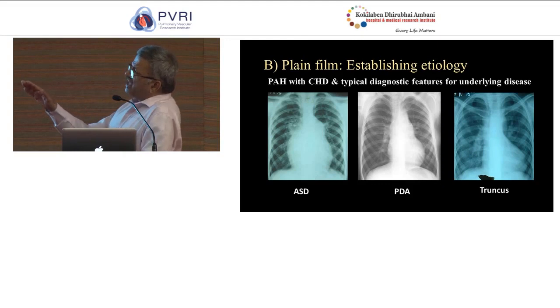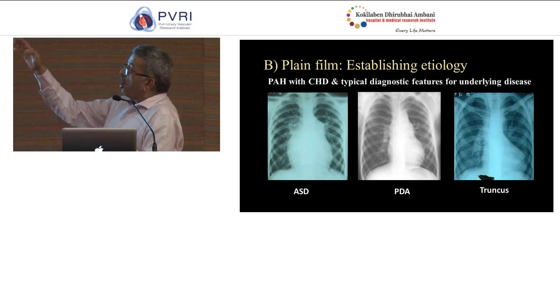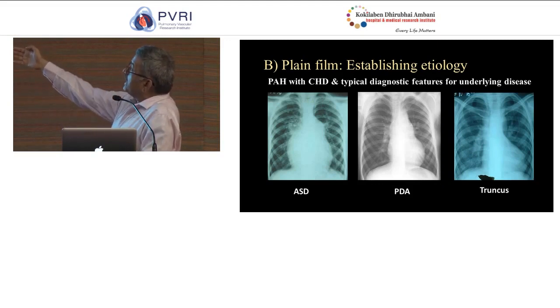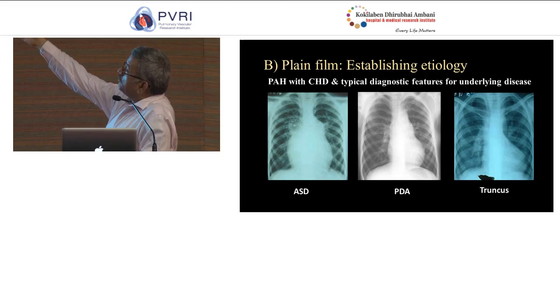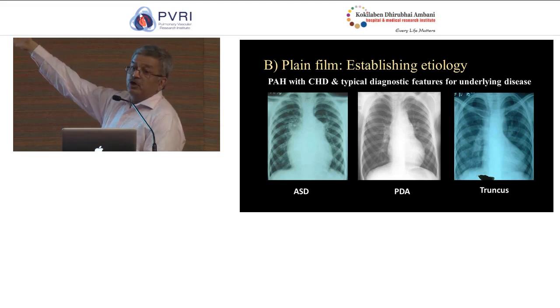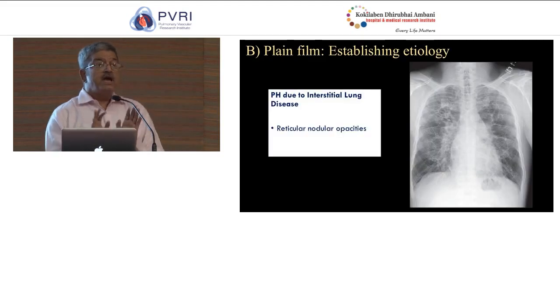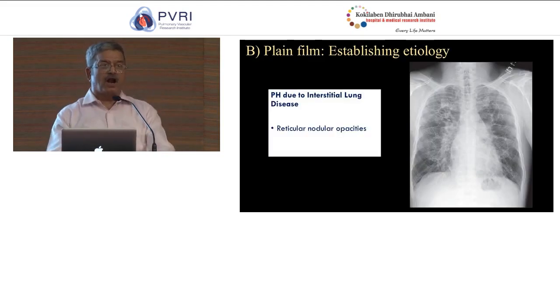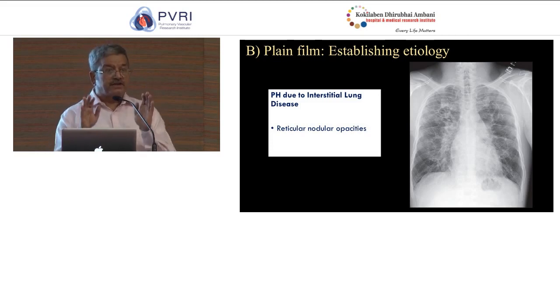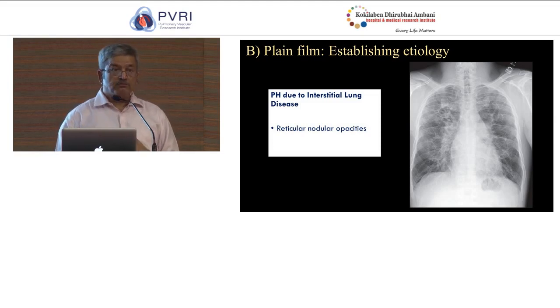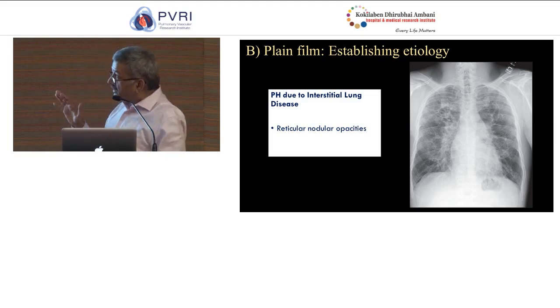Now, these can be localized irrespective, cutting across, whether it is a left to right shunt which is intracardiac or extracardiac, or a typical example of an abnormally located dilated pulmonary artery which is high and medial. This is virtually pathognomonic of truncus. So I am not here to tell you the radiographic appearances in congenital heart disease. What I want you to know is chest radiograph not only identifies pulmonary artery hypertension, it is a surrogate marker of right ventricular dysfunction. It can identify some structural heart diseases.